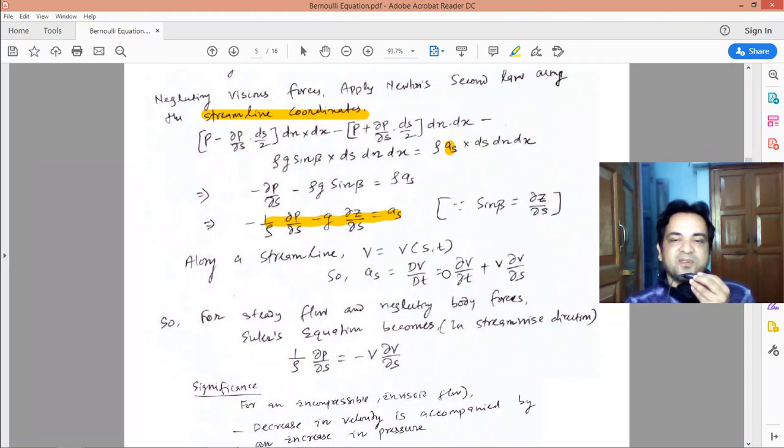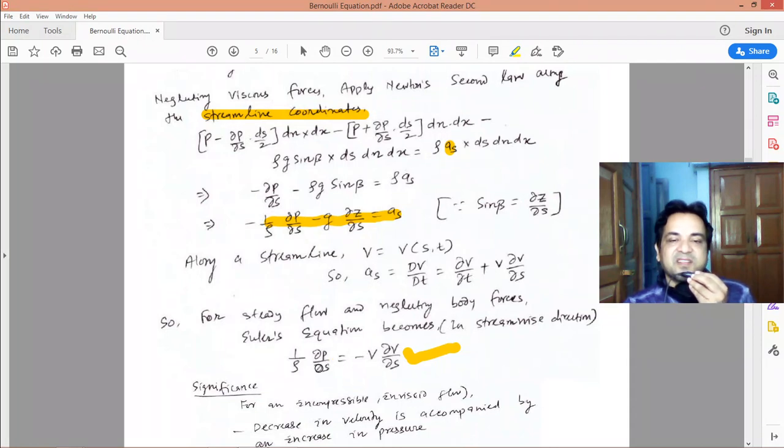It's a steady flow, so this local acceleration part will be 0, and also suppose we neglect the body forces. So the Euler equation becomes 1 by rho del P by del S equal to minus V del V by del S.